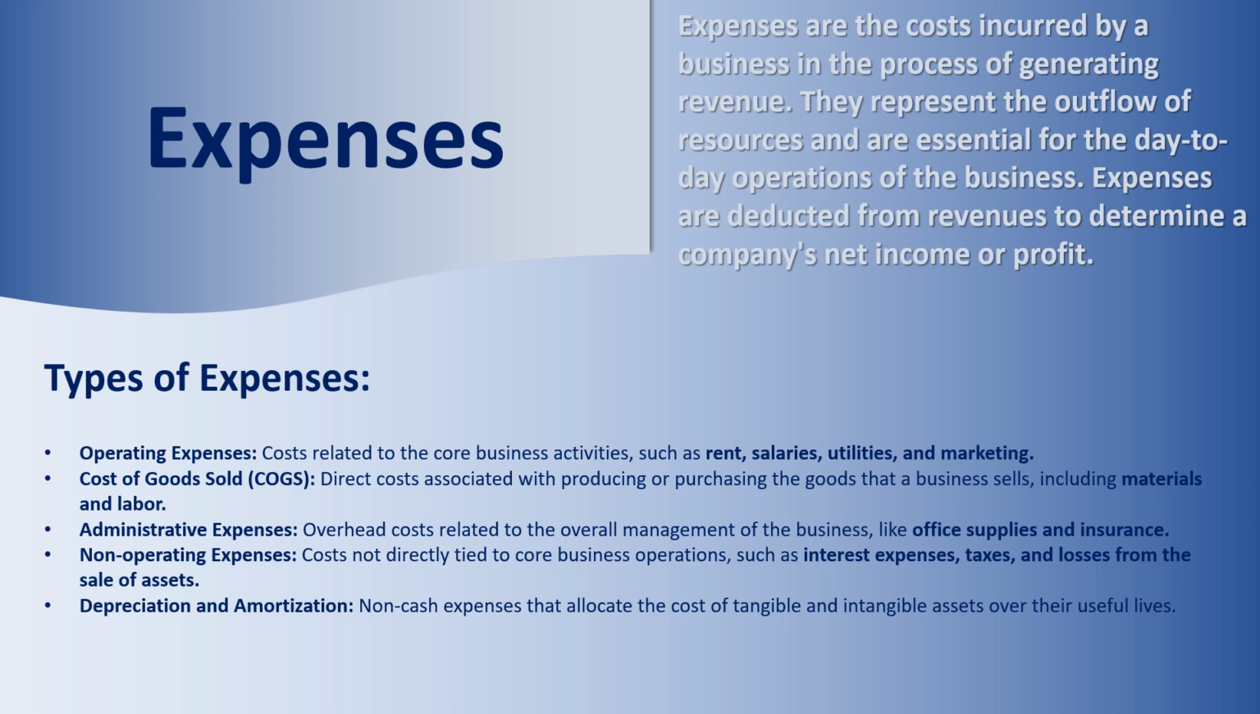Administrative expenses. Overhead costs related to the overall management of the business, like office supplies and insurance. Non-operating expenses. Costs not directly tied to core business operations such as interest expenses, taxes, and losses from the sale of assets. Depreciation and amortization. Non-cash expenses that allocate the cost of tangible and intangible assets over their useful lives.